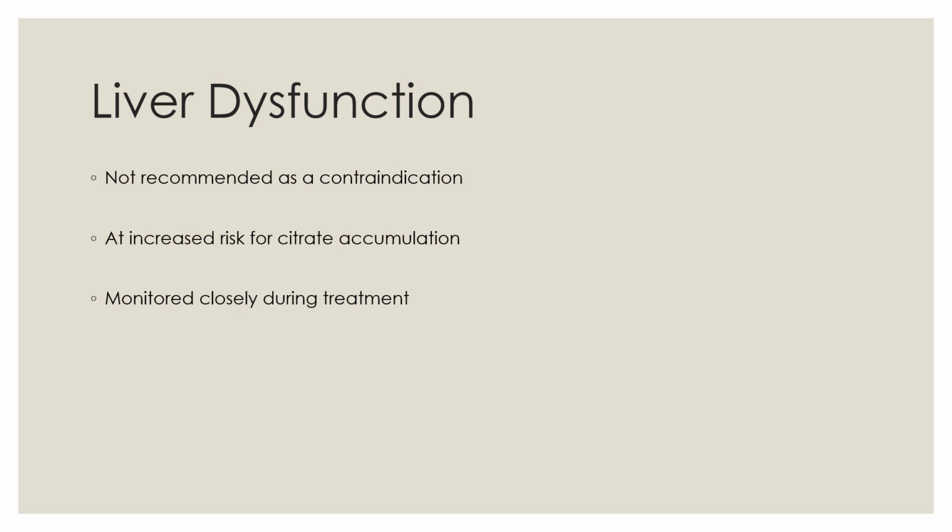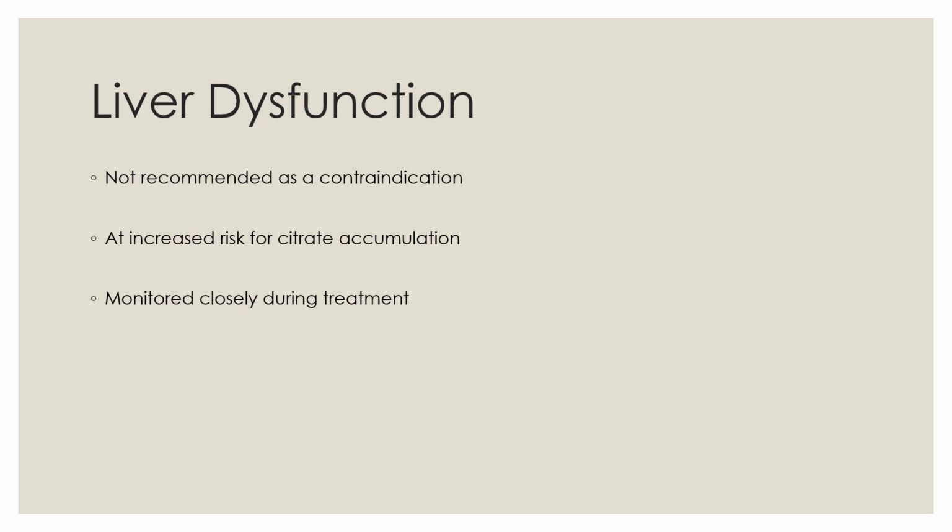Second, traditional liver function evaluation indexes like ALT, AST, bilirubin, cholinesterase, Child-Pugh score, and Model for End-stage Liver Disease score have a poor ability to predict citrate accumulation. Therefore, liver failure should not be regarded as a contraindication for RCA.